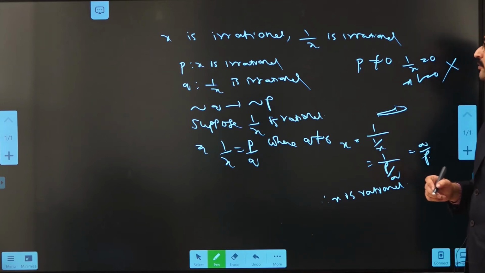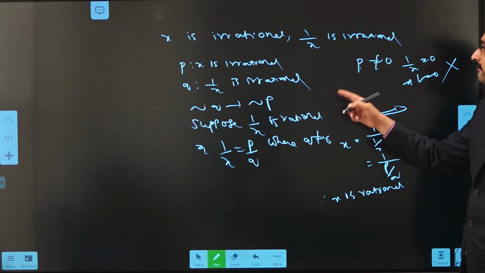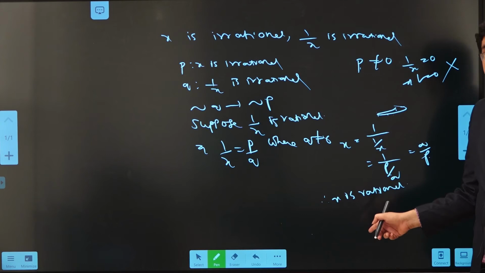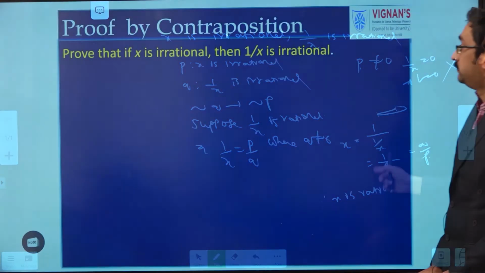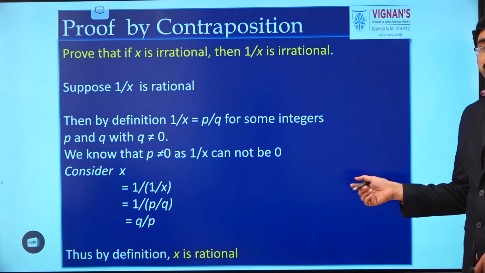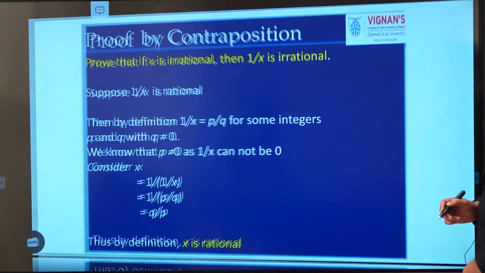Hence, by using proof by contraposition, we proved that if 1 by x is rational, then x is also rational. So this is an example for proof by contraposition.